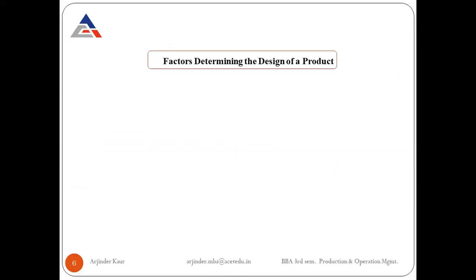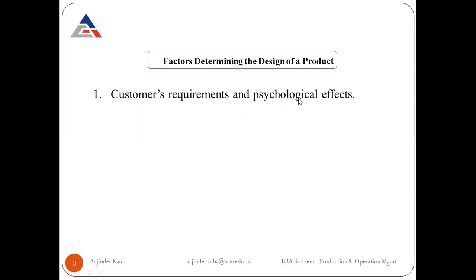Next is the factors determining the design of products. This particular point will deal with what factors we should consider while designing a particular product. The first one is customers' requirement and psychological effects.